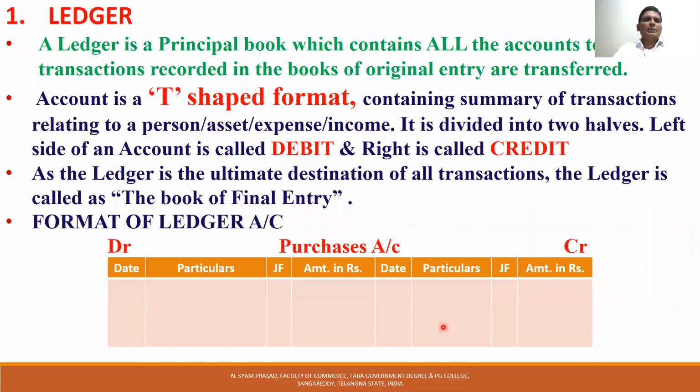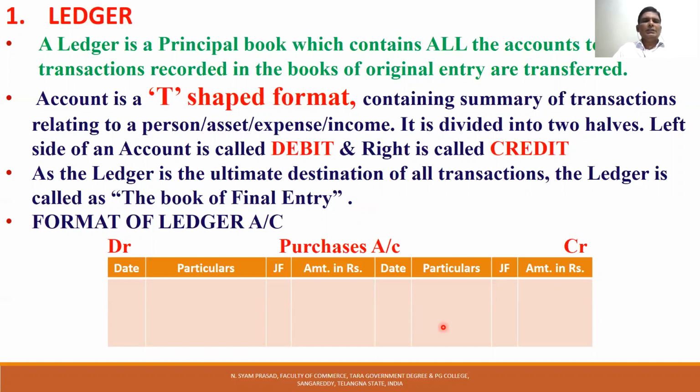Ledger, you know very well, is a principal book which contains all the accounts to which the transactions recorded in the books of original entry are transferred. Every transaction is first recorded in the book of original entry, that is the journal. After recording all the transactions in the journal, they are transferred from journal to ledger. Ledger is nothing but a bundle of accounts. All the accounts are opened in the ledger, and all the transactions we record in the journal have to be posted to the ledger.